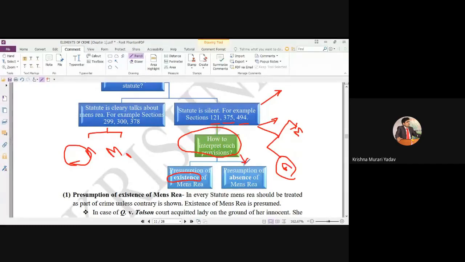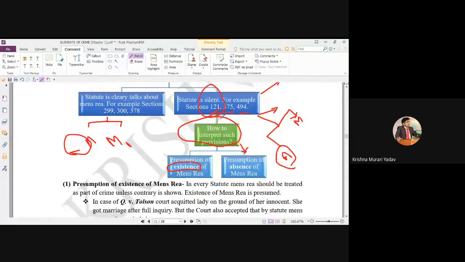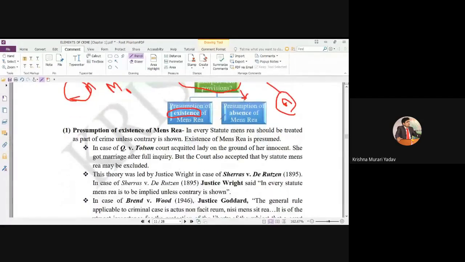One side, judges are saying that if the law is silent, judges must insert the condition of mens rea. Other side, judges say that no, if the law is silent, you can't insert the condition of mens rea. So my point is that here there are two parts: presumption of the existence of mens rea.